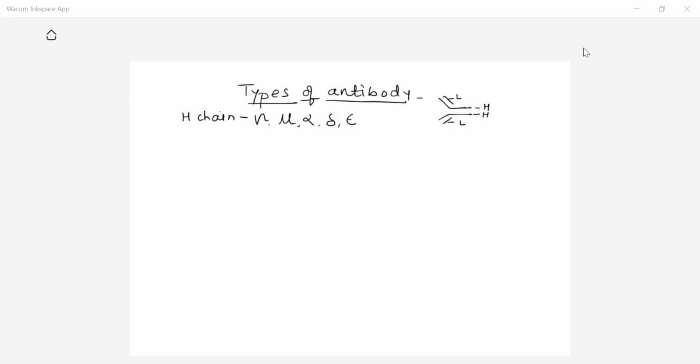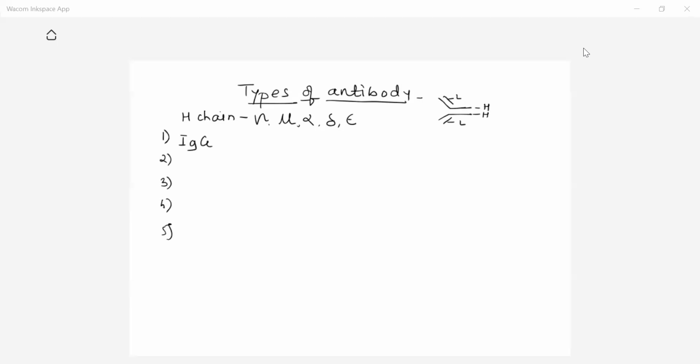Now, depending upon the nature of the H chain, some antibodies have the gamma type of H chain, some have mu, some have alpha, some delta or epsilon. Depending upon the nature of the H chain, there are basically 5 types of antibody. Which are these 5 types? First is called IgG.